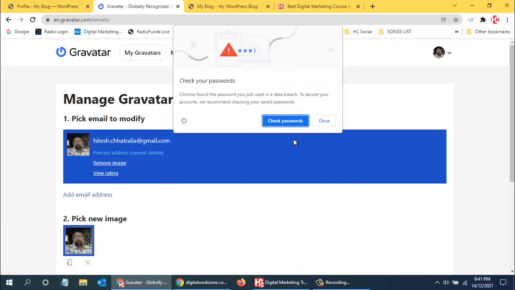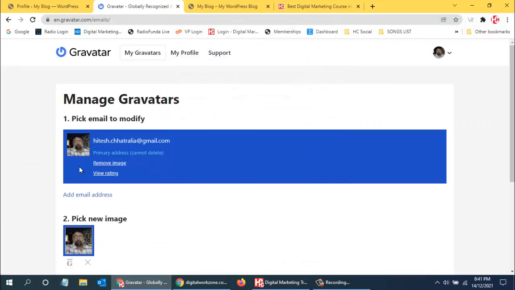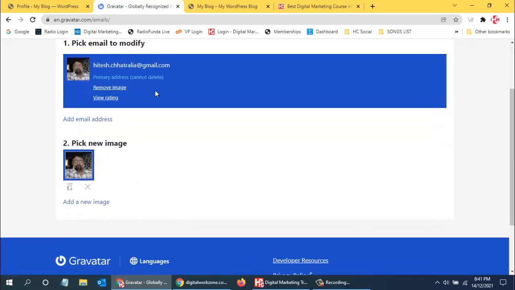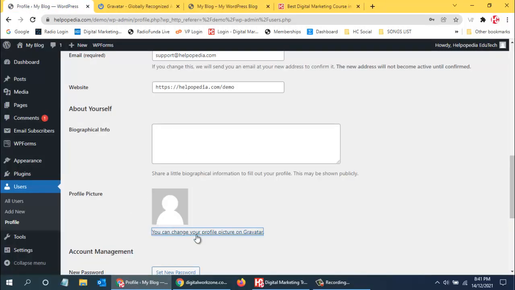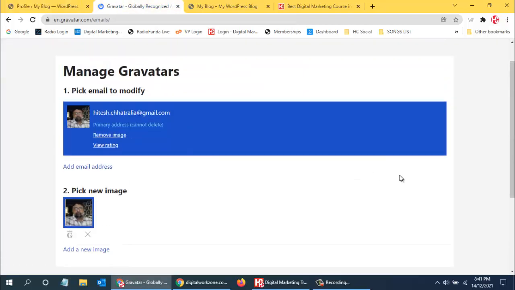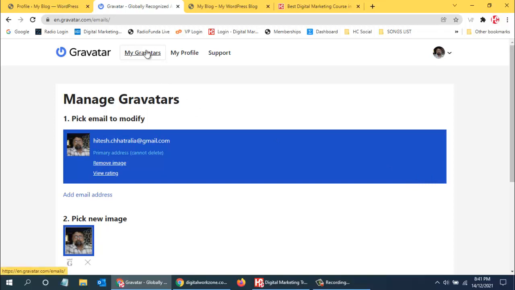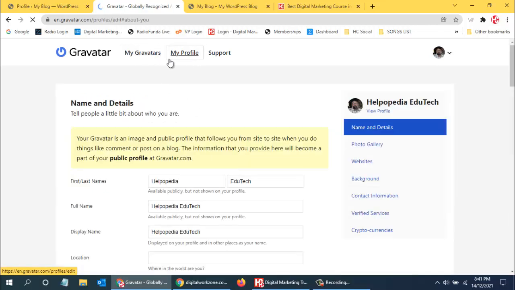Over here you can see this is my image. If I want, I can use this image. So this image I will be using over here, and automatically it will come up. You can change your profile picture on this. So over here this is coming up, and I can use this everywhere. So my profile and everything is there. Yes, like this it will come up.